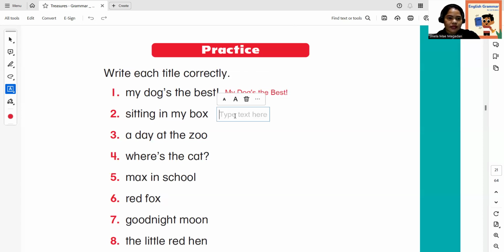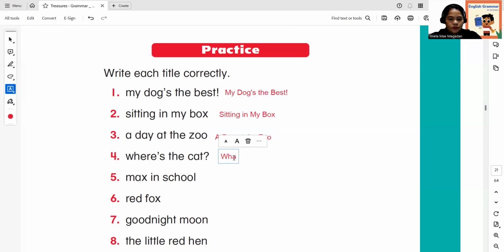Next word, sitting in my box. Okay, so let's identify. Sitting is at the beginning, so this is important. In is not really that important, and my, okay, so it's important. And the next word, box. Okay, next. Day at the zoo. All right, if you can see there, at the is not really important, but it's needed.